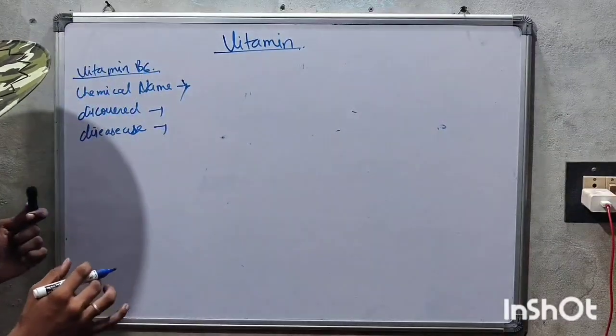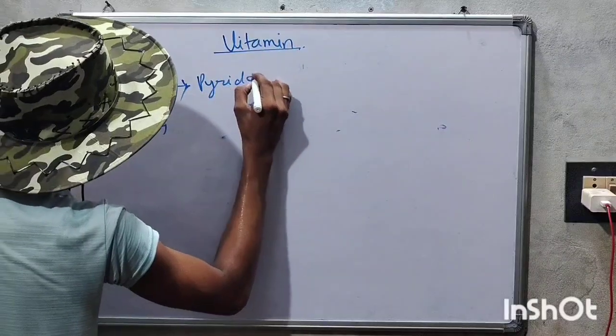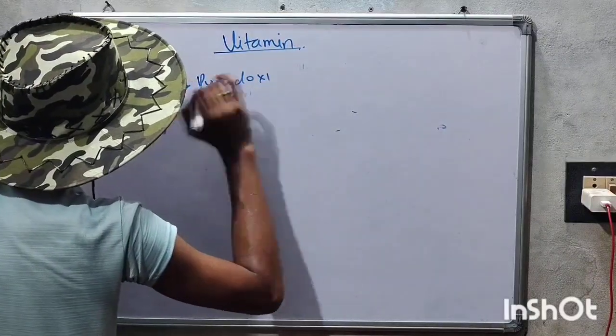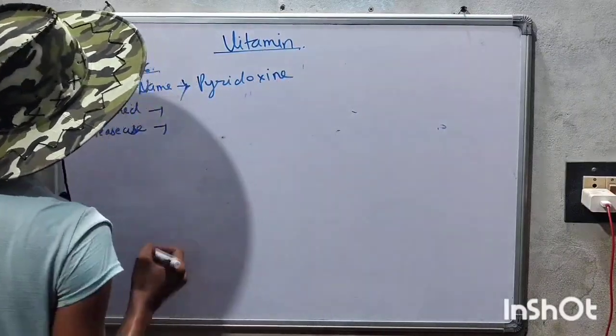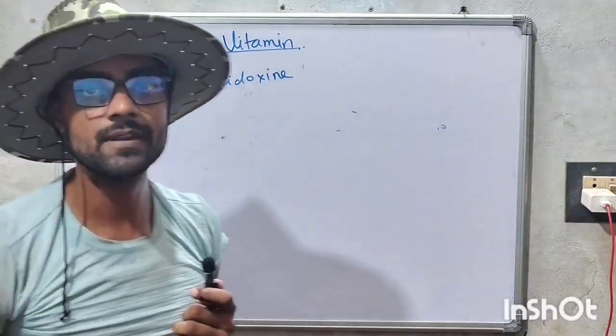That is exactly pyridoxine, the vitamin B6. Now we are talking about vitamin B6.